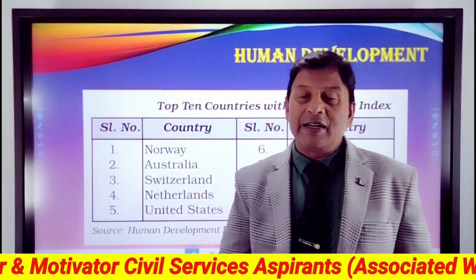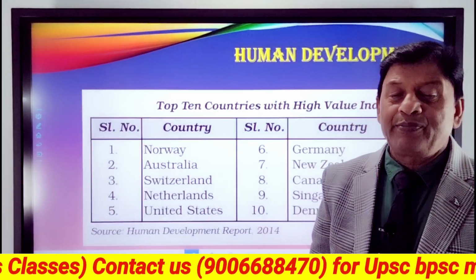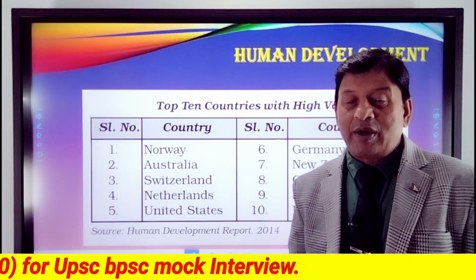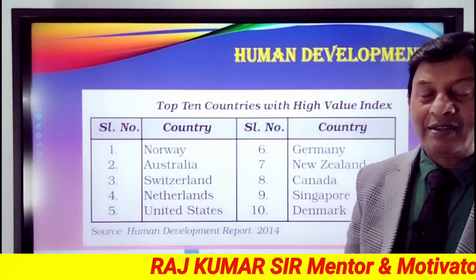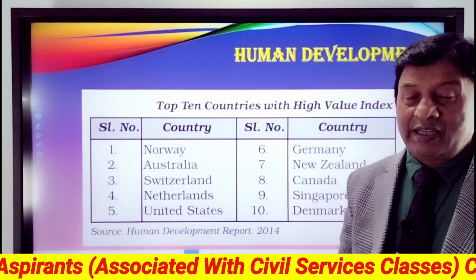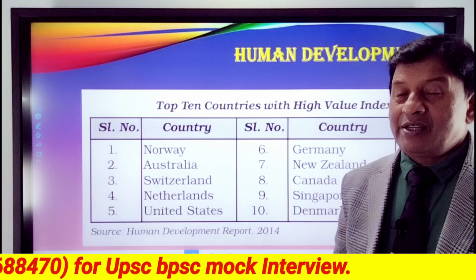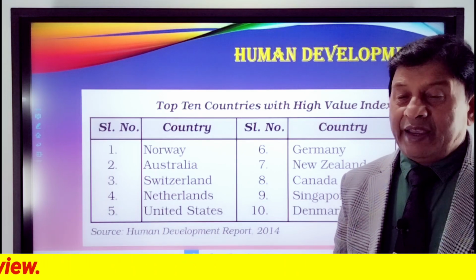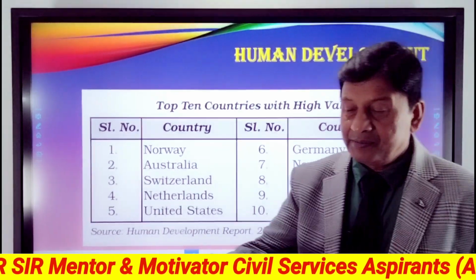Top 10 countries with high value index, it's the 2014 report. Top countries: number 1, Norway; 2, Australia; 3, third position pair, Switzerland; 4th, Netherlands; 5th, United States; 6th, Germany; 7, New Zealand; 8, Canada; 9, Singapore; and 10, Denmark.